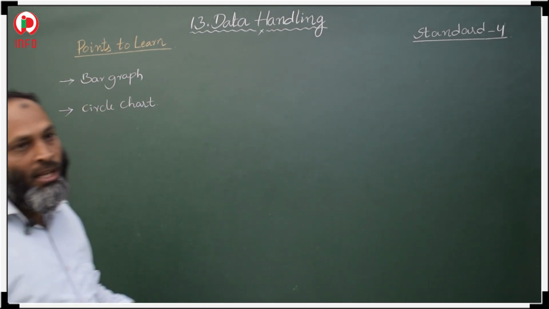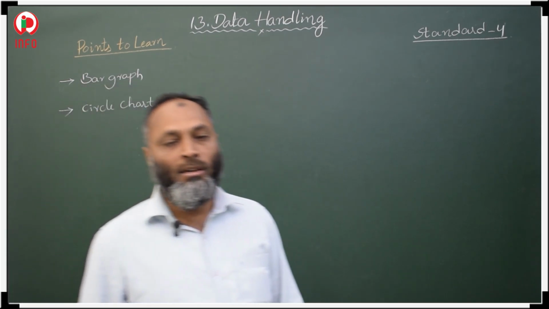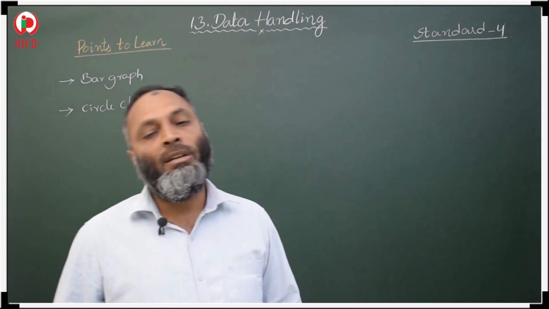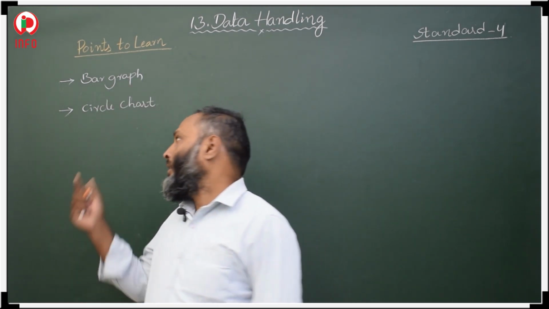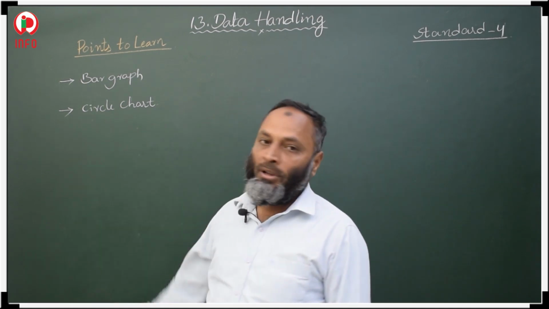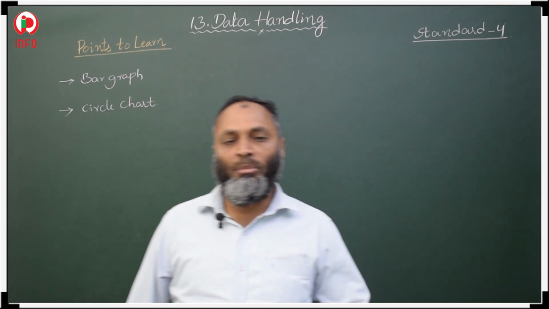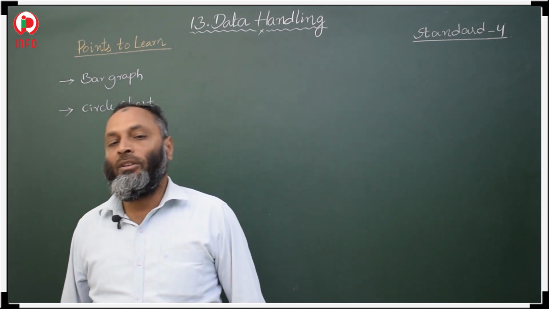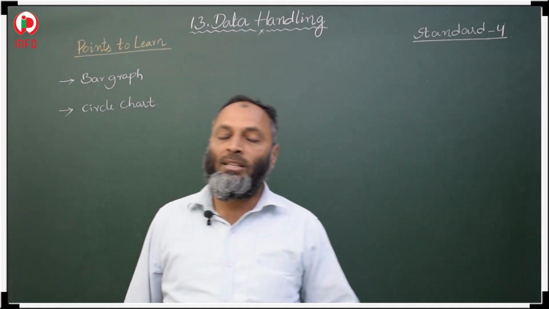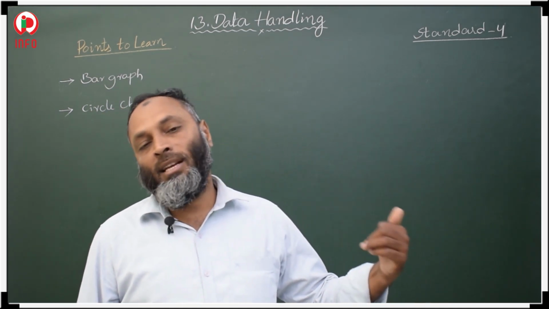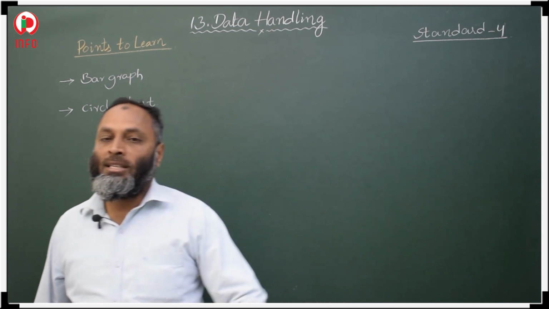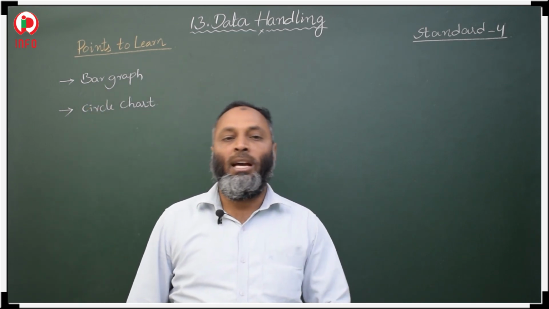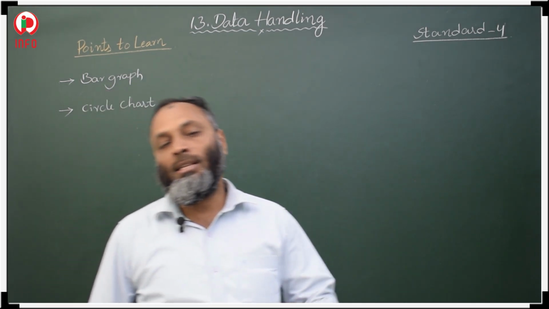Then the circle chart, which we also call a pie chart. In the circle chart, we are going to discuss how to represent our data using sectors. So one is the bar graph, and the other is the circle chart or pie chart. Using these two, we will see how to represent our data. In the previous class, we discussed tally marks as well as pictographs. In this class, we recapitulate what we did, and after that we discuss the bar graph as well as the circle chart, that is, the pie chart.